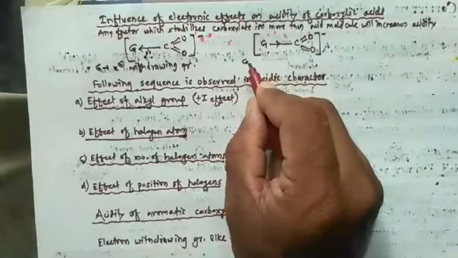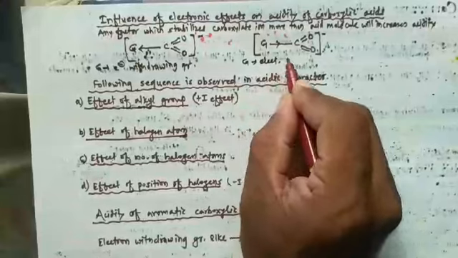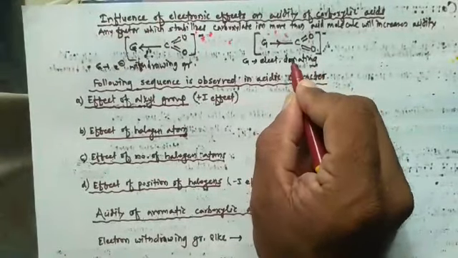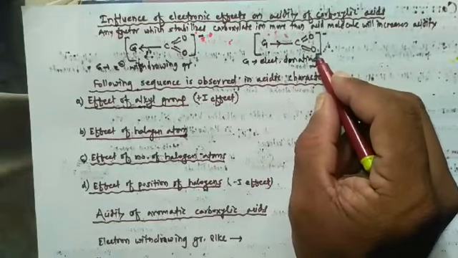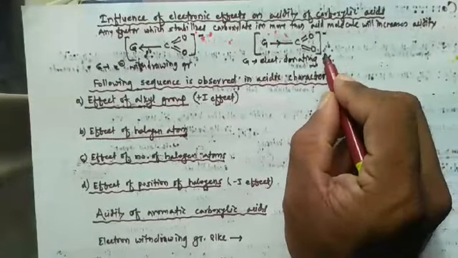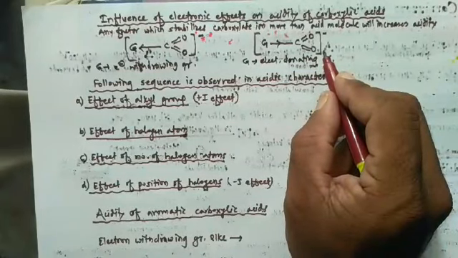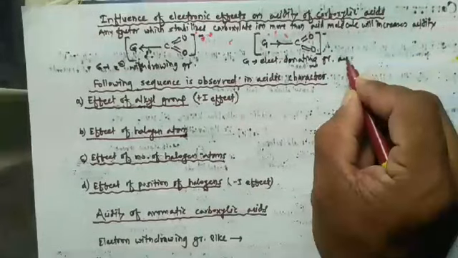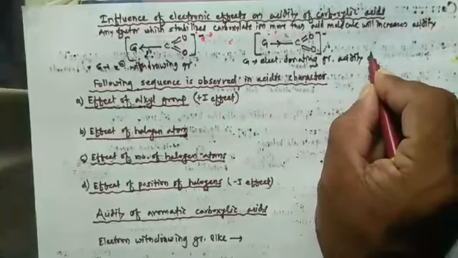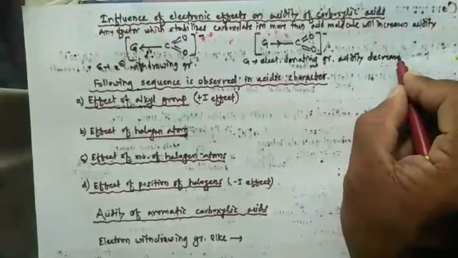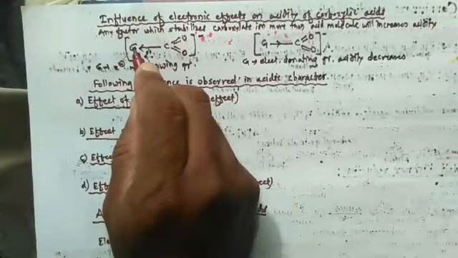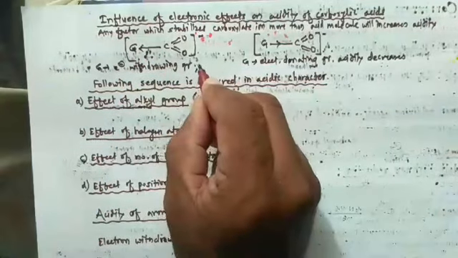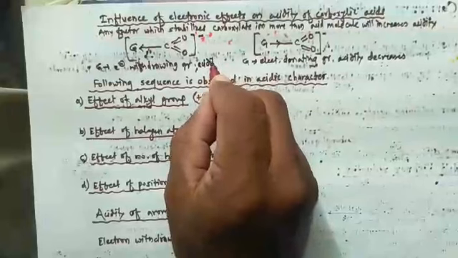So when G is an electron donating or electron releasing group, acidity decreases. And when G is an electron withdrawing group, acidity increases.